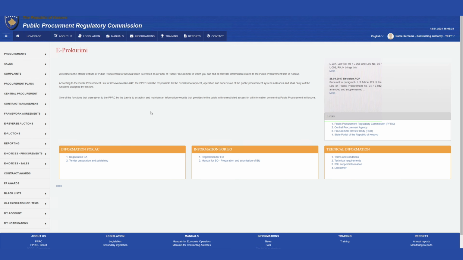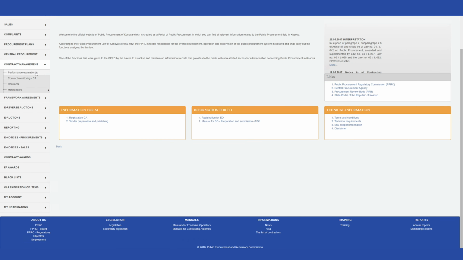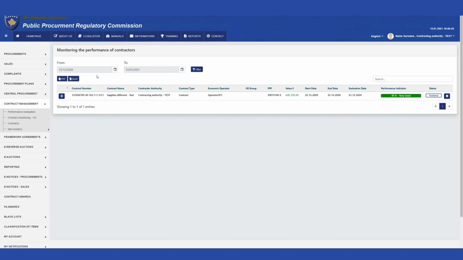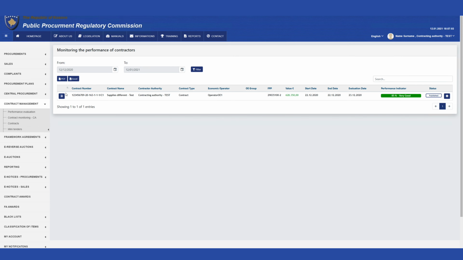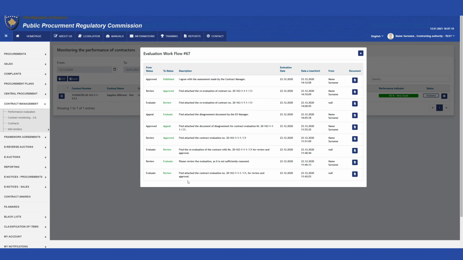Auditors can view and manage contracts and perform contract performance evaluations for the contracting authority which they are to audit. In the Contract Management menu, respectively the Performance Evaluation submenu, a Contract Performance Evaluation monitoring window appears, which shows information on all published contracts, with the respective performance evaluation indicators expressed in percentage. Clicking the Details button will reveal in detail the evaluation of the EO, and pressing the button in the beginning of the row will show data on the workflow evaluation and all communication between the parties involved.